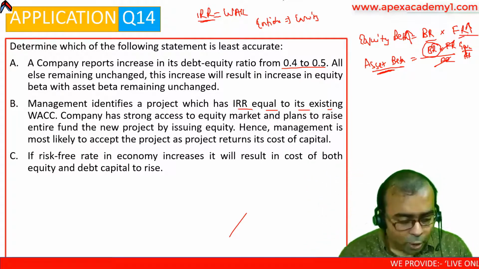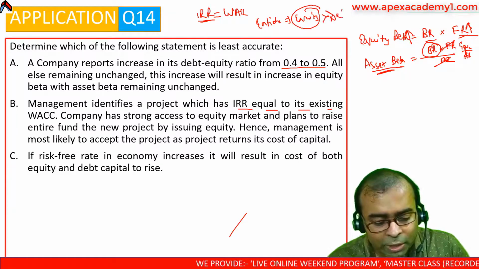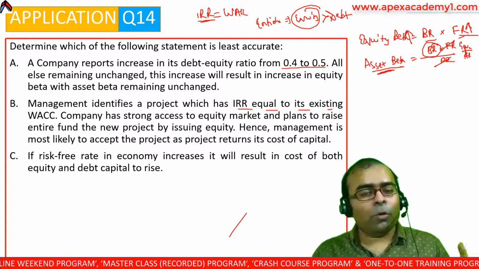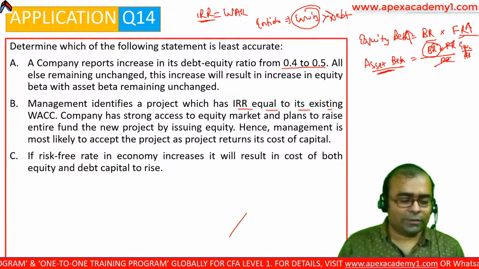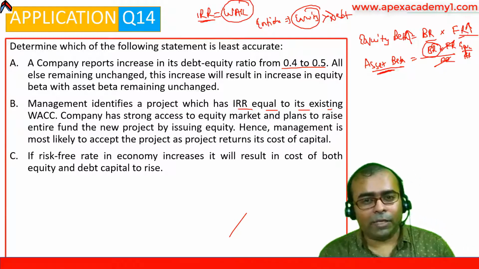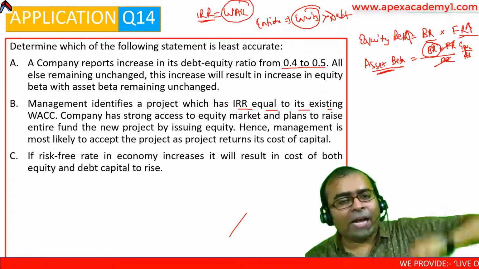Incorrect, because equity is a costlier source of finance than debt. We already know from cost of capital that equity is a costlier source of finance because equity bears the highest risk. The WACC of the company comprises both debt and equity, and debt is a cheaper source. That means debt actually pulls WACC downwards.